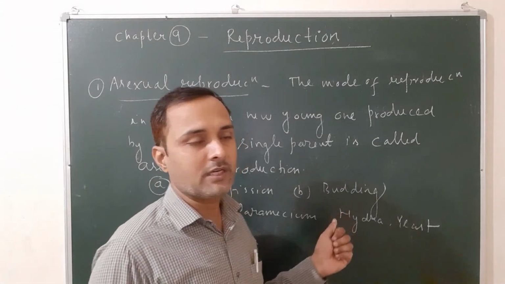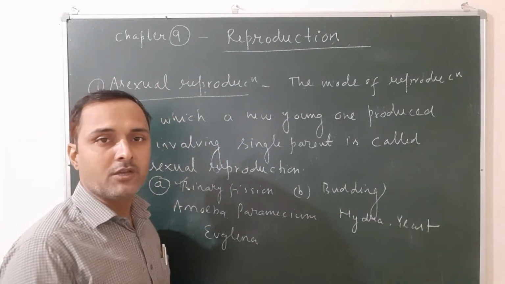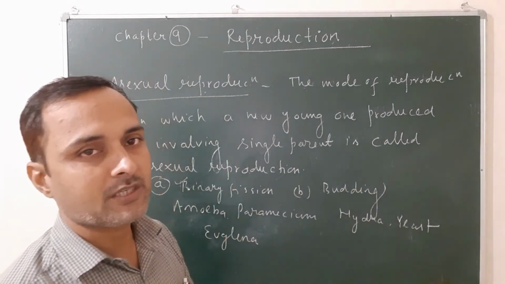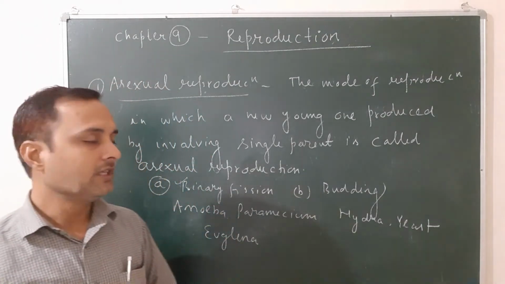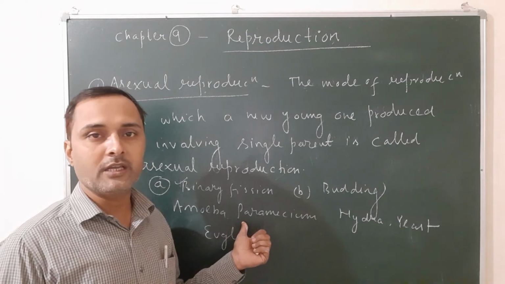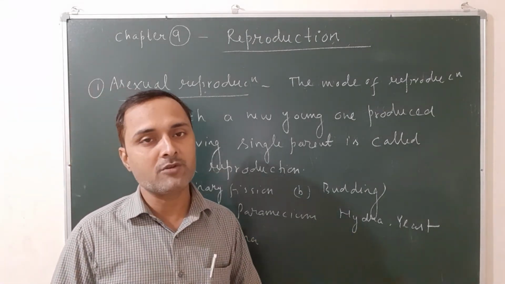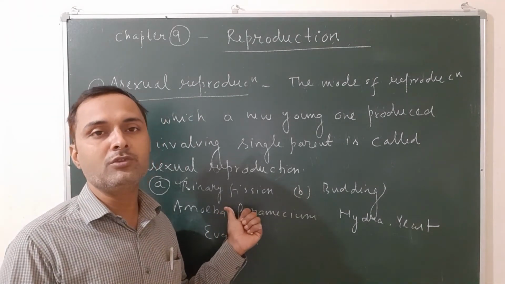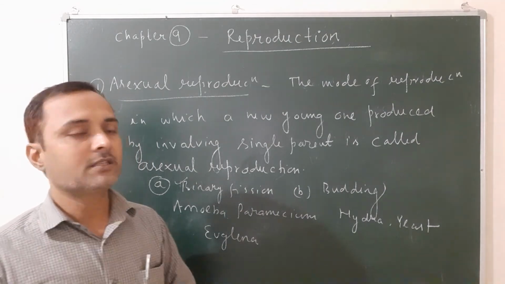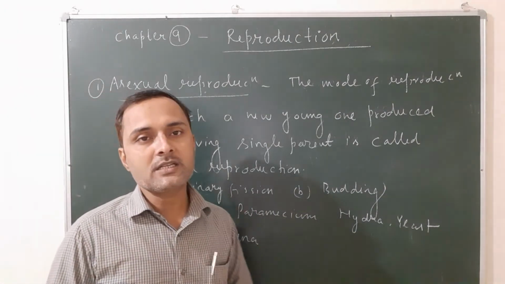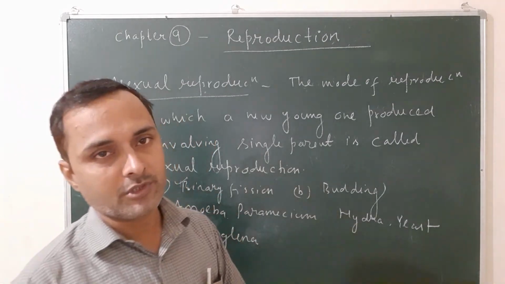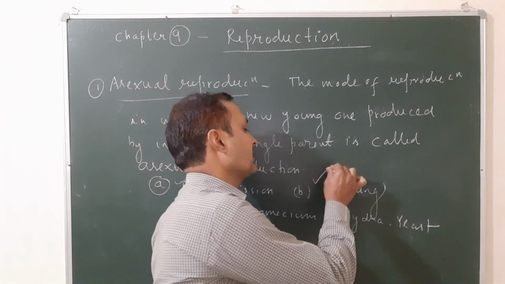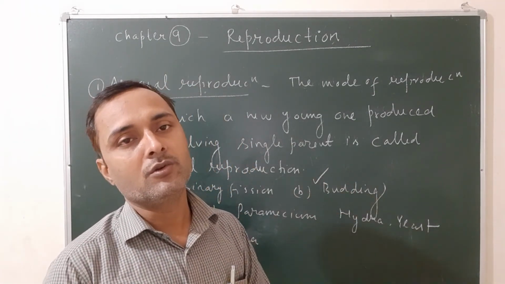So you can see in your book, the binary fission example given is amoeba, and the budding example given is hydra. So once again, what is binary fission? It is the mode of asexual reproduction in which two daughter cells are produced by involving a single parent only. That means in binary fission, two new cells are produced as well as a new young one by involving a single parent. And in case of budding, a new organism is produced from the outgrowth that arises from the parent body, and the outgrowth is known as the bud.